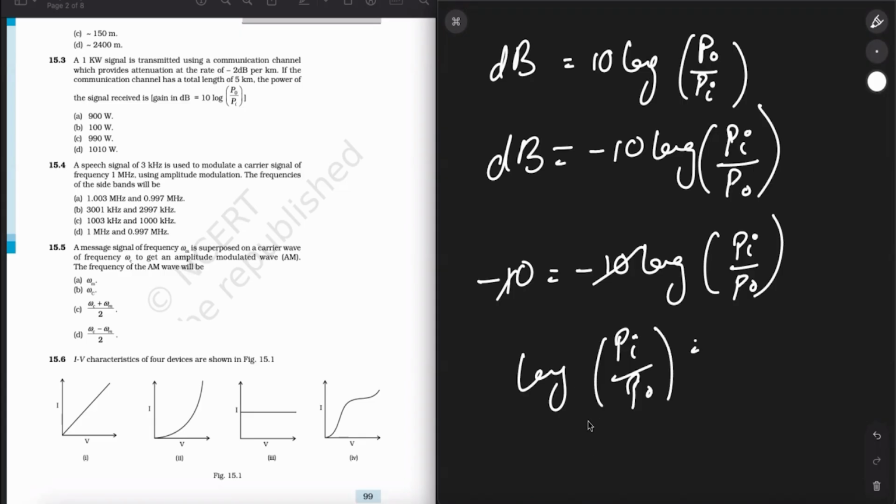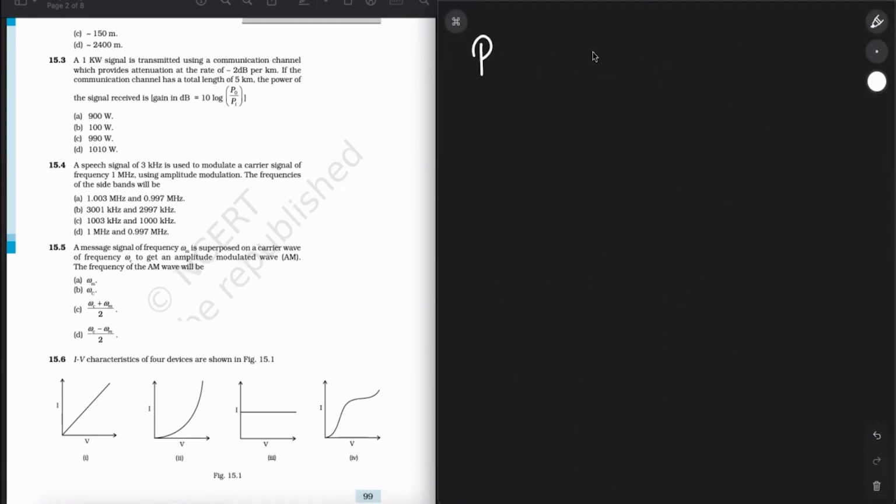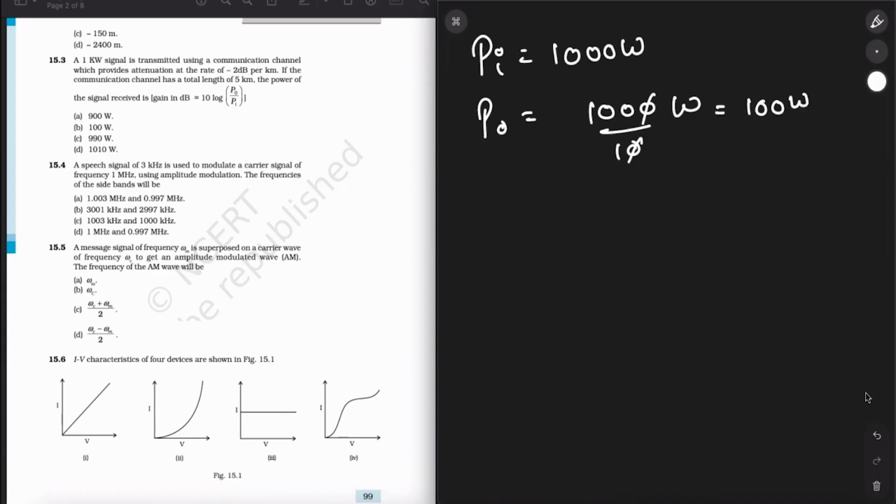So if I want to find P naught, it will be equal to Pi over 10, and Pi was already given to us as a 1 kilowatt signal. Pi is a 1,000 watt signal. So in order to find P naught, we just divide it by a value of 10, and then finally we'll be left with a value of 100 watt as the P naught value. Simple.